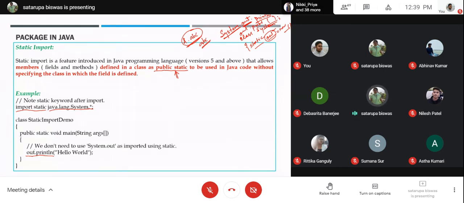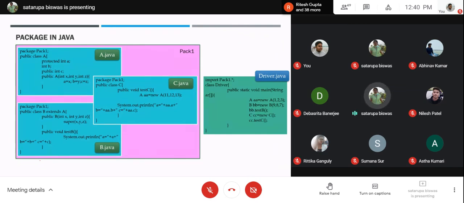Why so? Because out is a public static member inside system. So whichever member is declared as public static, after static import, they will be self-sufficient. They need not be called with the help of the class name. You can exclude the class name for them. So this is called the static import, only available in the version of Java beyond 5.